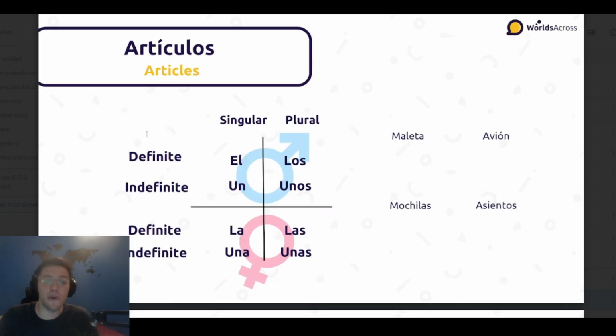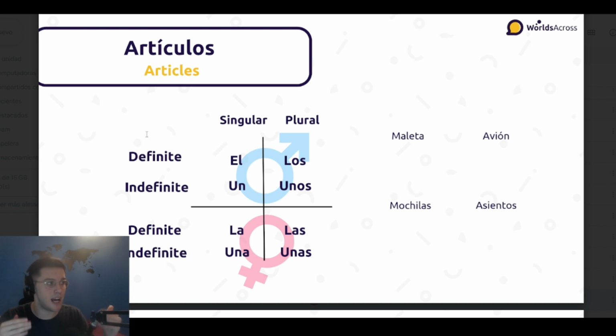So moving on, we also have learned about articles, artículos, and these ones were divided in two types, right? Definite and indefinite articles. It's important to learn about articles, really, that they have always to share the same number and gender as the noun they are modifying. So we got the definite articles. Those are el, los, la, las.